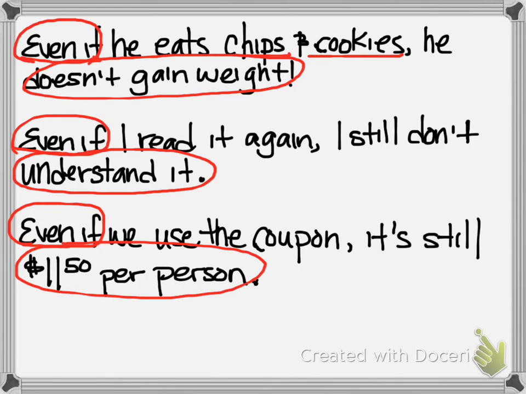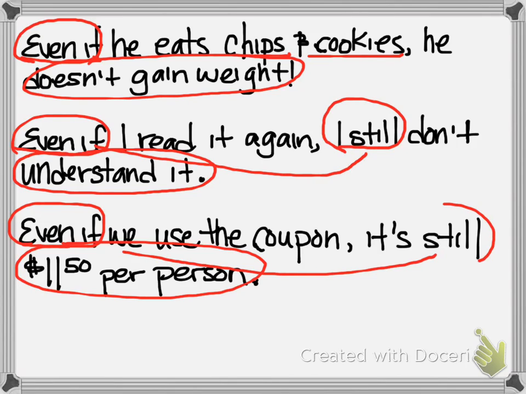It's $11.50. So a lot of times you will see even if, and then you'll see still in the result clause. Now in the first one there's no still, which is fine. It's not always used. But sometimes it's an indicator to show that the results are not what we expected.